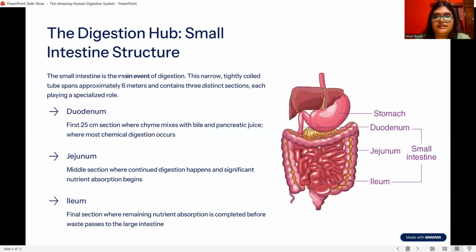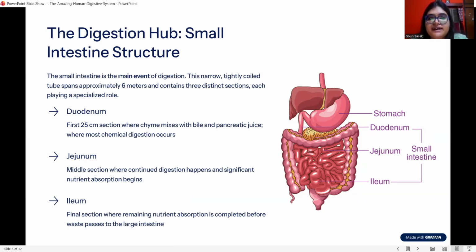Okay. Next is the small intestine. The main event of digestion will occur inside the small intestine. The span of the small intestine is approximately 6 meters long, and we can divide the small intestine into 3 parts: the duodenum, jejunum, and ileum.